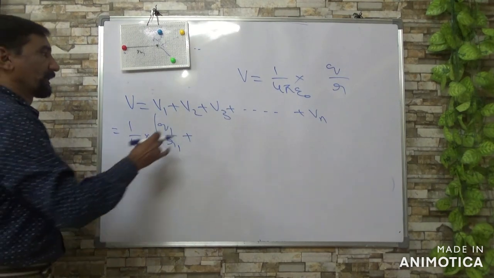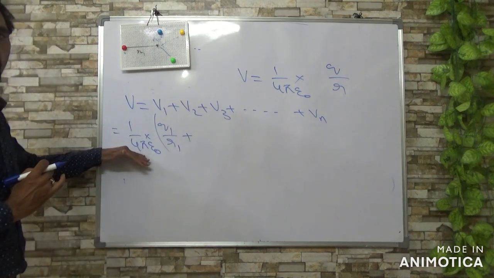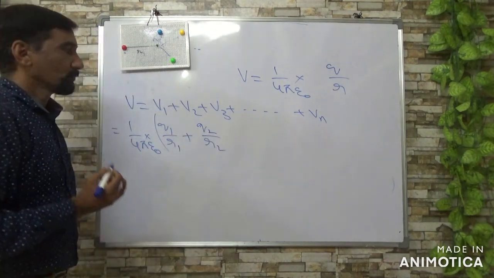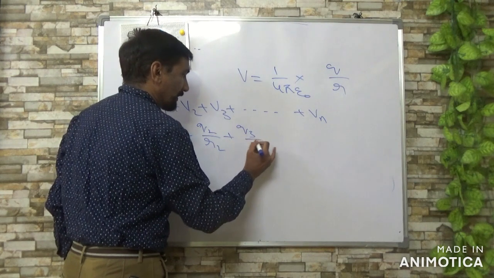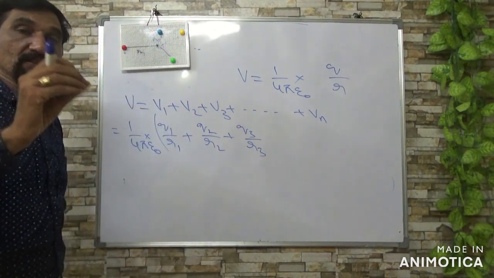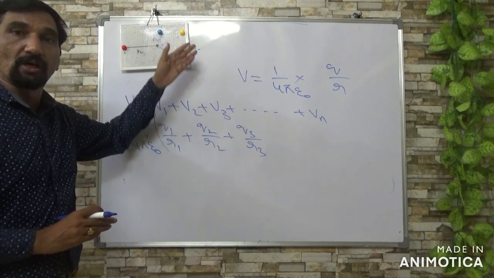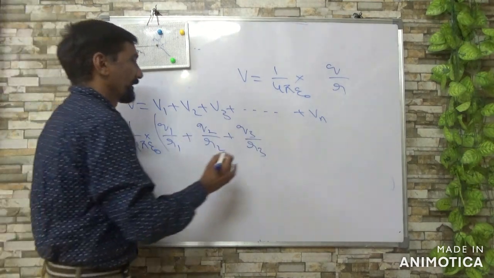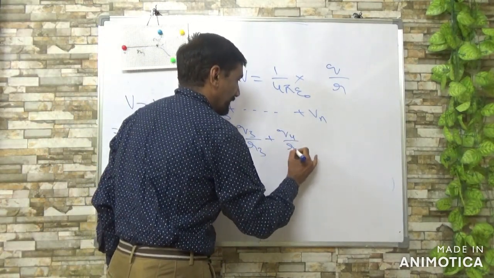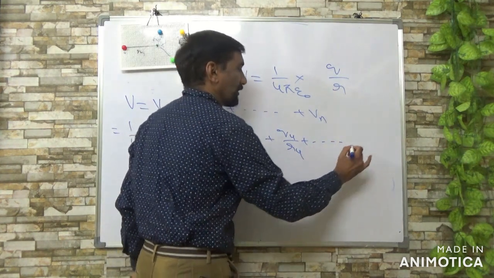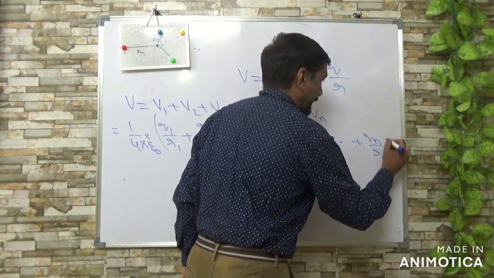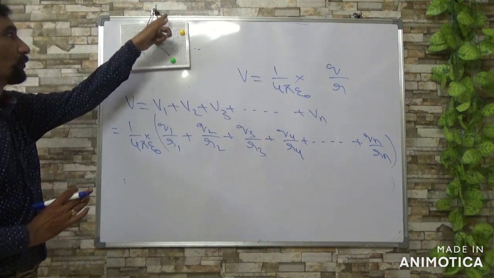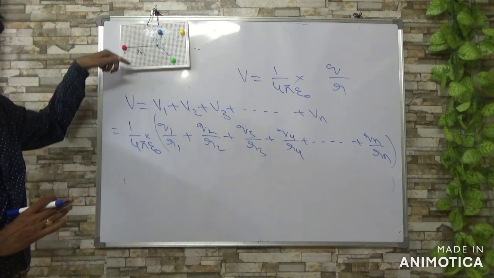Now for V2, 1 by 4 pi epsilon naught, charge Q2, corresponding distance R2. Next Q3 by R3. Remember, you should include the sign. Suppose you are given some negative charges, the sign must also be taken while adding the potentials. Next Q4 by R4 and so on, plus Qn by Rn. So this is the total potential at this point due to all these n charges.